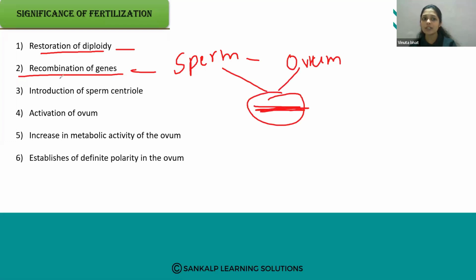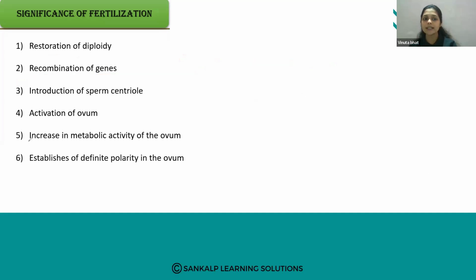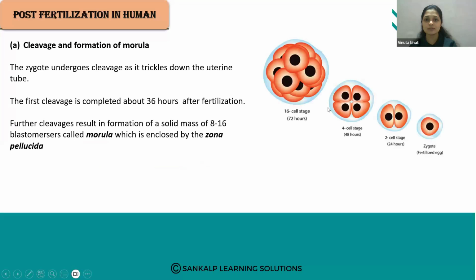So here the recombination of the genes occurs, along with introduction of the sperm centriole and activation of the ovum. The ovum gets activated when the sperm enters the ovum, and there is an increase in the metabolic activity of the ovum, which establishes the definite polarity in the ovum. So that is the significance of fertilization.